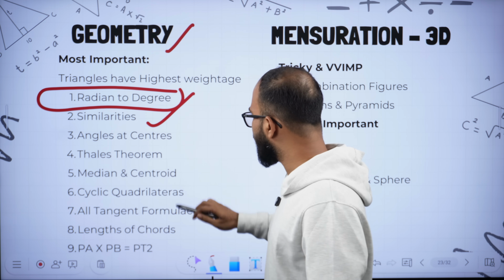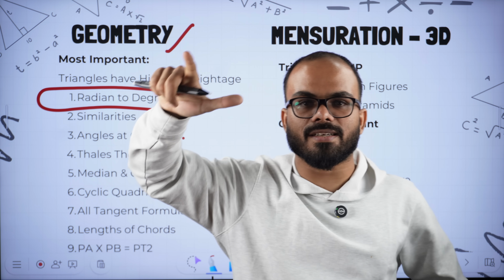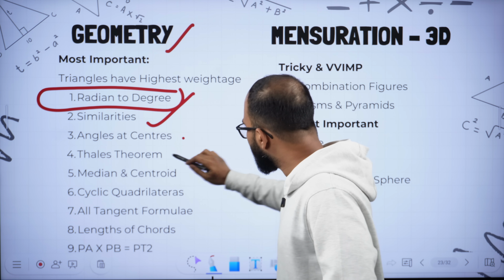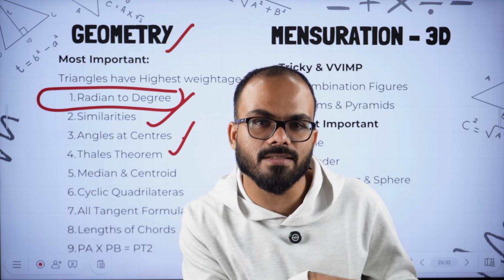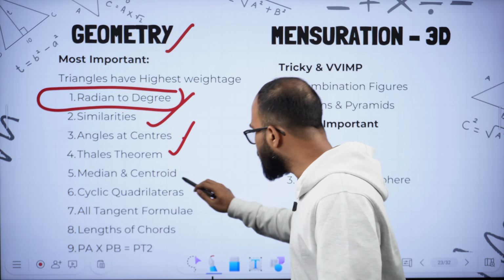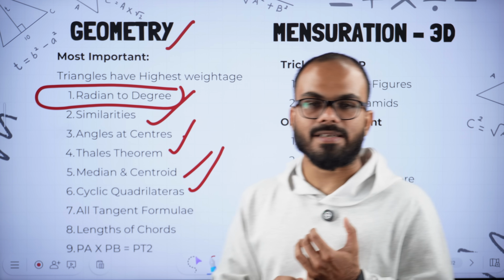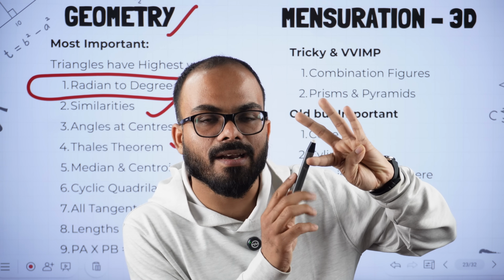Then questions on similarity and angles at centers, that is angles at the circumcenter, incenter, excenter, which are formula-based questions. Then questions on Thales theorem, and using Thales theorem we can also calculate areas. Those kinds of questions, medians, centroids, cyclic quadrilaterals, and in circles, there are a lot of questions on tangent lengths and lengths of chords.